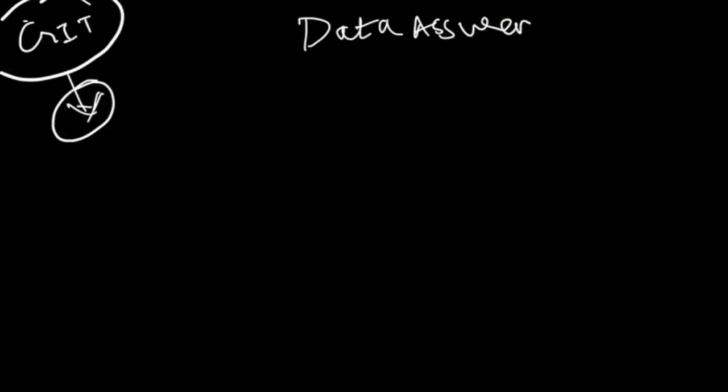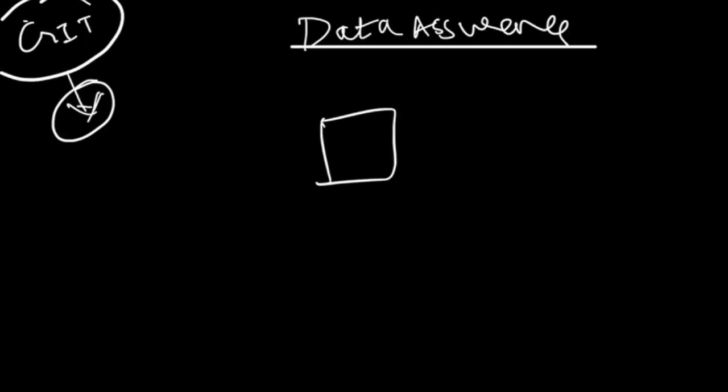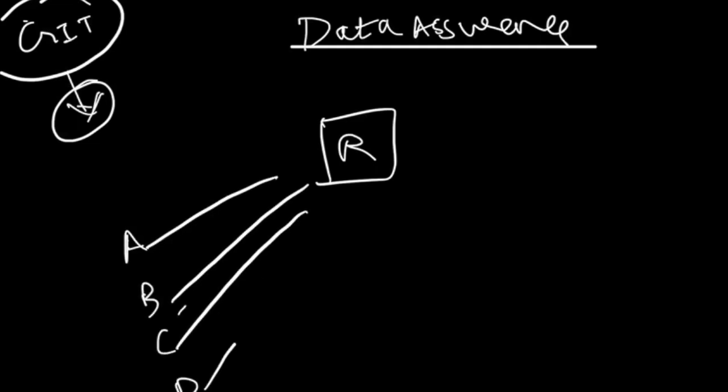And the next important aspect is data assurance. That means whenever there is a repository R, and if a lot of people are contributing to this repository, all these changes have a checksum.